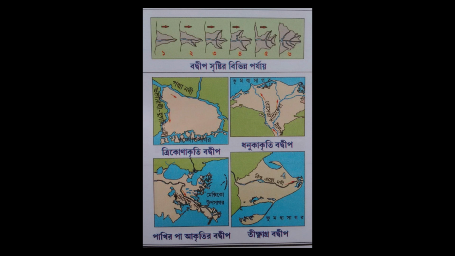Delta is a Greek letter. It looks like a triangle, and the landform that is shaped like a triangle and developed due to the deposition of the river nearer to the mouth is known as a delta.